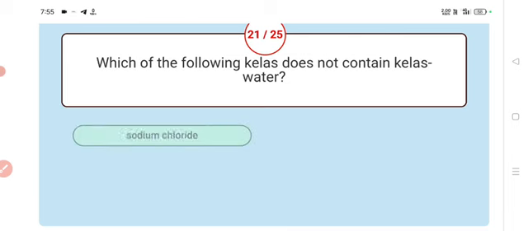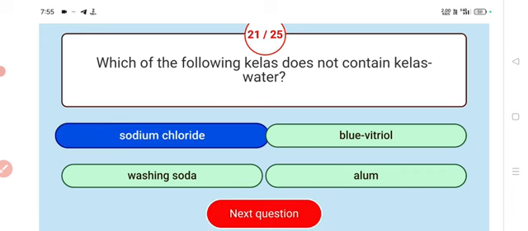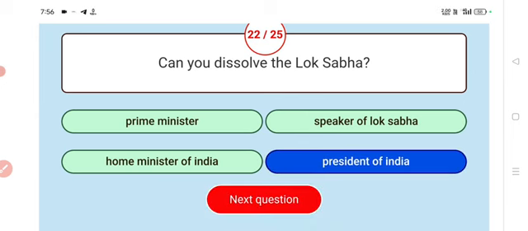Next. Which of the following does not contain Kailash water? Answer: sodium chloride. Next. Who can dissolve the Lok Sabha? Answer: President of India. Okay, President of India can dissolve the Lok Sabha.